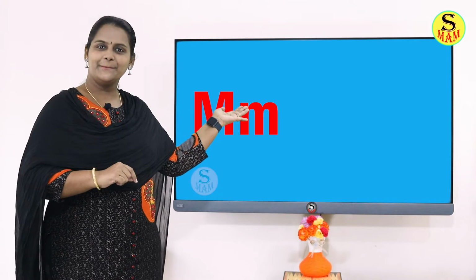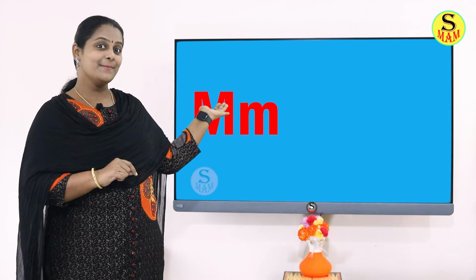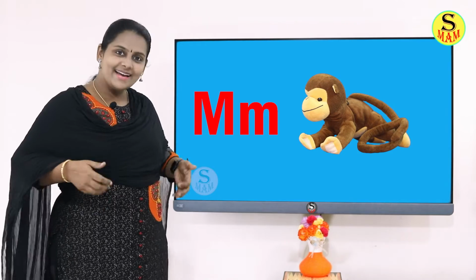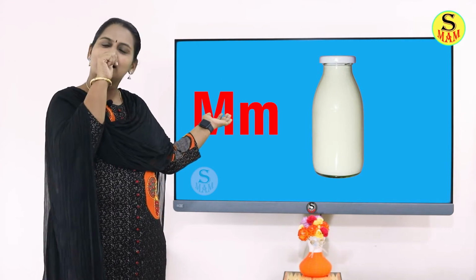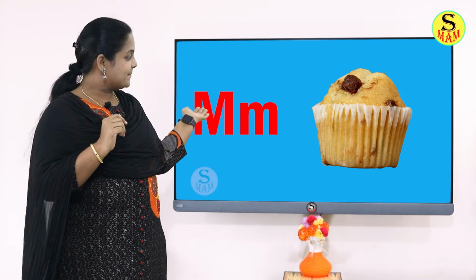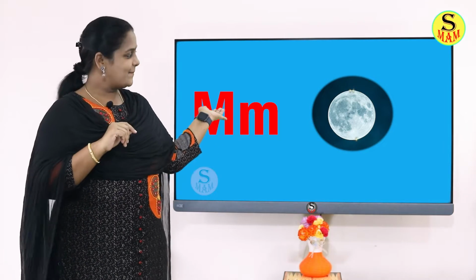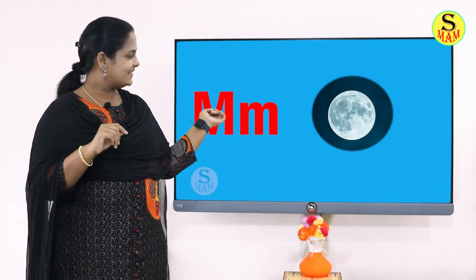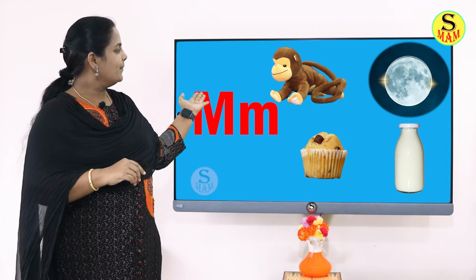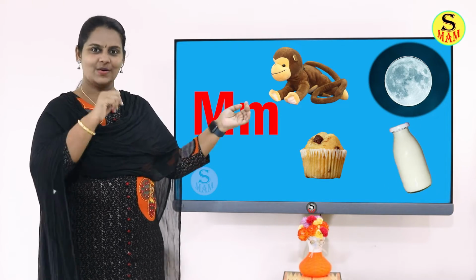Now next letter. Letter M. M sounds. Monkey. Milk. Muffin. Moon. Shall we revise this? Monkey, moon, muffin, milk.